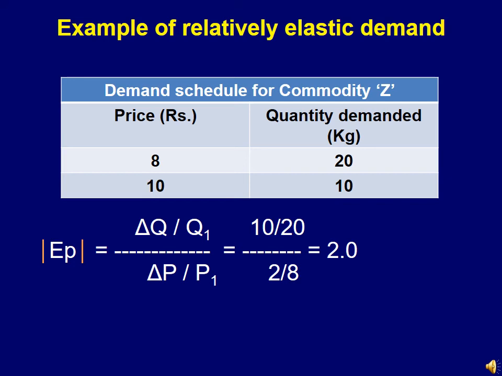So elasticity of demand, EP, when we calculate by the same formula, change in quantity demanded divided by original quantity, whole divided by change in price by original price, we get the final value of elasticity as 2. That means the value of elasticity is greater than 1, and as such, this is a situation of relatively elastic demand.